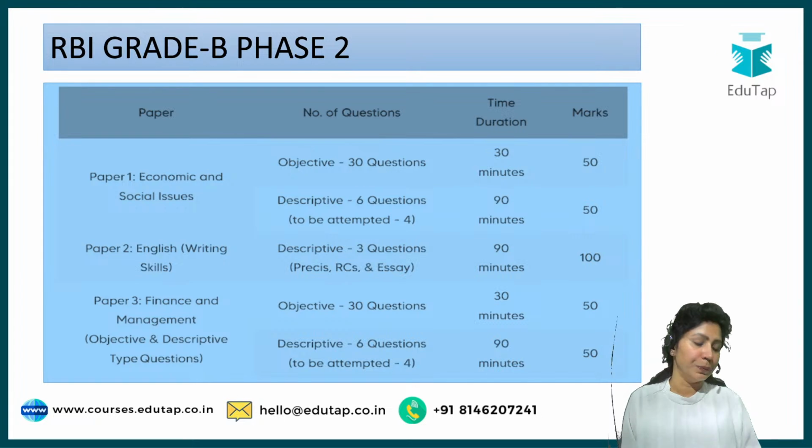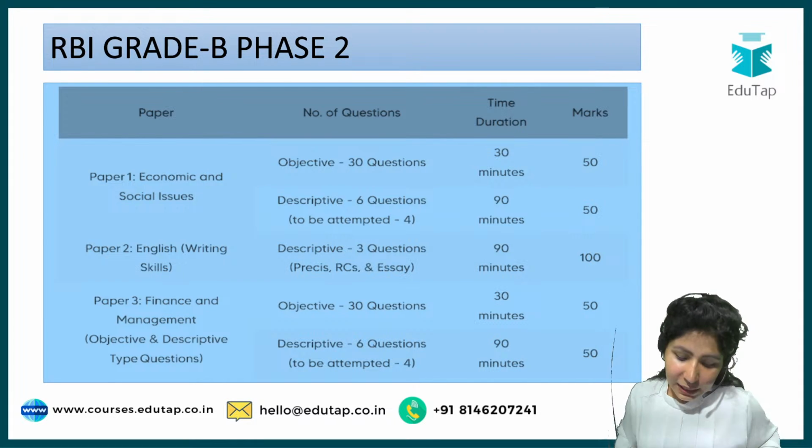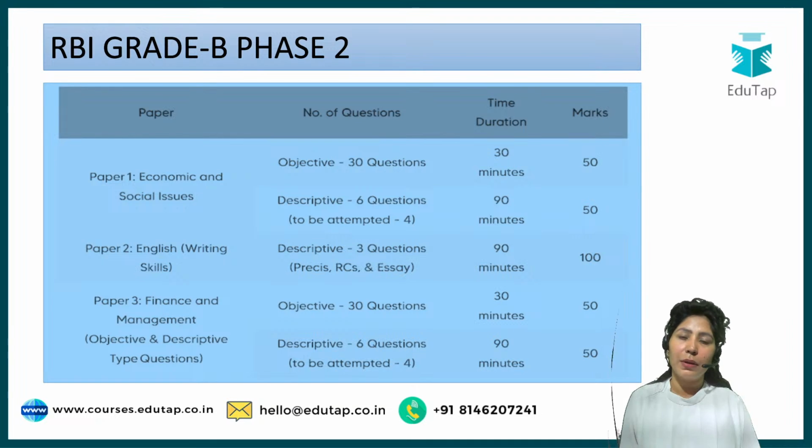So, since there is very less time available for the Phase 2 part of the examination, what aspirants tend to do is they tend to study a lot without practicing. And what happens at the end of the day is that you're so anxious, there are so many thoughts popping in your head that when you sit in front of that screen and actually take the Phase 2 exam, you realize that there is not much that you can write, or you do not know how to jot down your thoughts in a proper and streamlined manner.